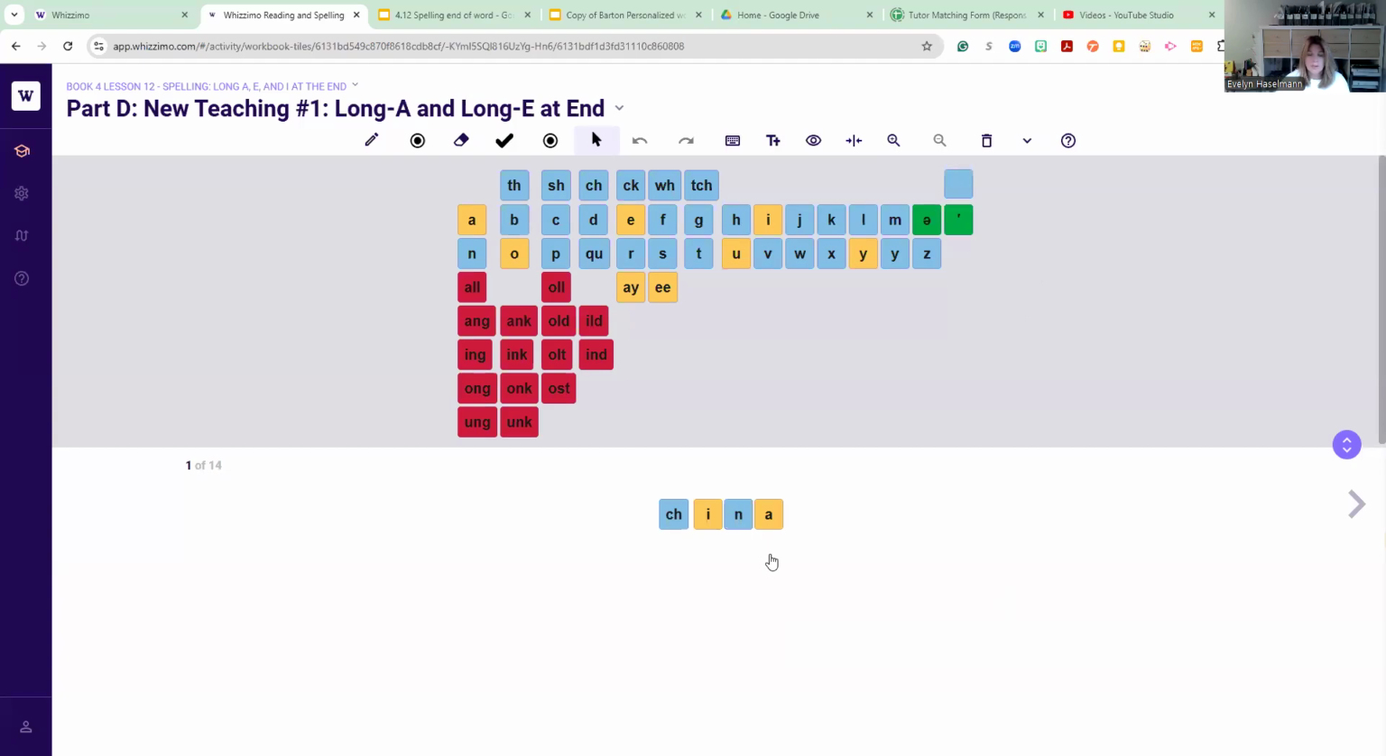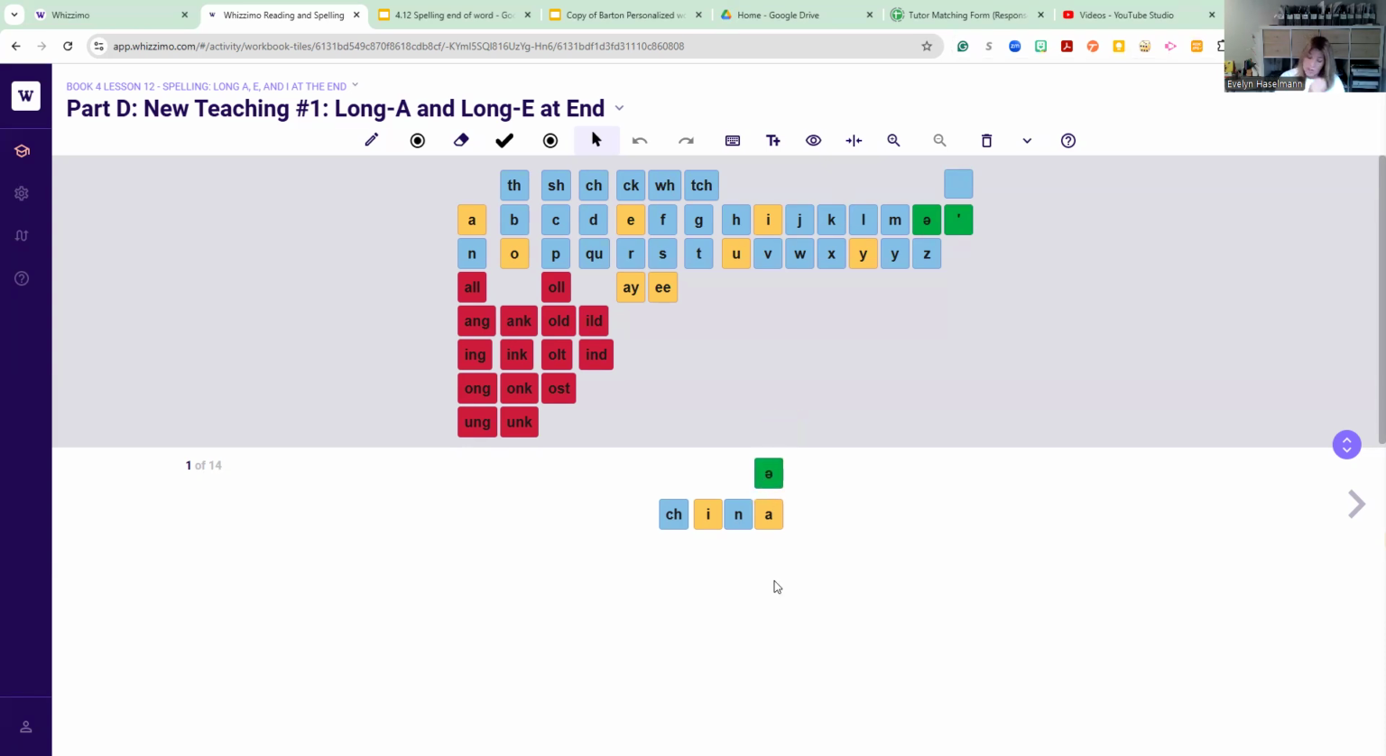Okay, so your student, we're in Barton Level 4, Lesson 12. We are learning new vowel teams today. We actually don't have any vowel teams, so this is the first time that we're learning them. Earlier we learned that an A at the end of the word always changes to schwa.